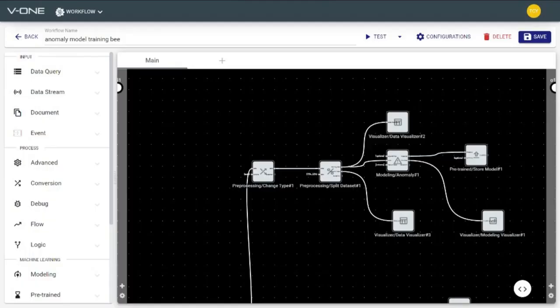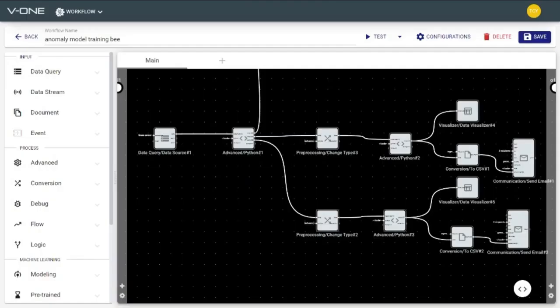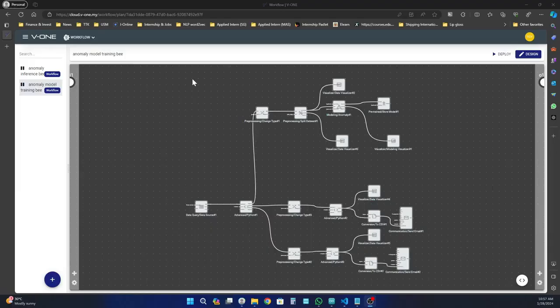In the V1 platform, we have created a workflow that contains components of anomaly detection model training and storing. It first preprocesses the telemetry data gained by our sensors by only retrieving the required features for model training and splitting the data into training and testing splits. This model was trained using the color of organisms detected by the color sensor placed at the entrance of the beehive. This workflow also splits and processes the ingress and egress data collected by the sensors, which will then be exported and sent to our emails for further analyzing the movement patterns of bees during different times of a day.